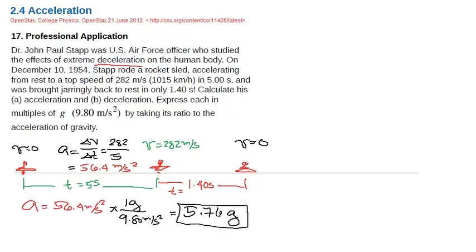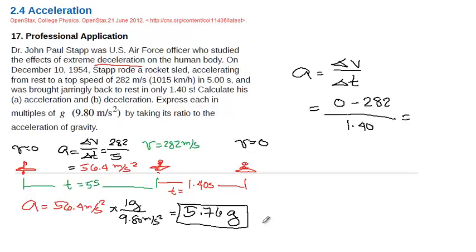Note that g here is not grams, but the 9.80 meters per second squared acceleration due to gravity. Now, how about the deceleration part? Deceleration is essentially just acceleration, the same thing, delta v over delta t. The final velocity is 0, and the initial velocity is 282 meters per second during the second phase, divided by the time here, 1.40.